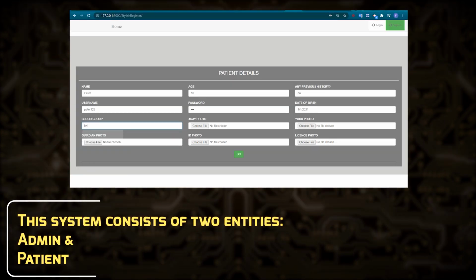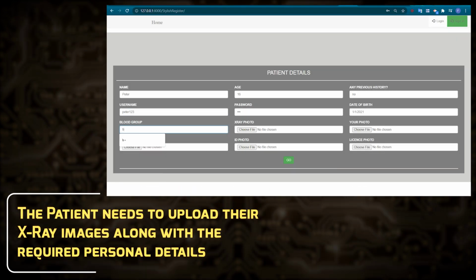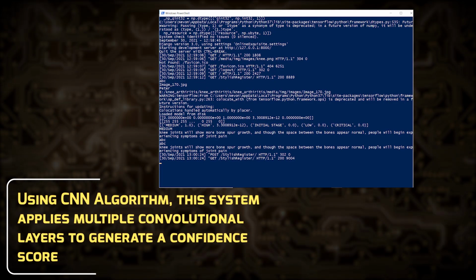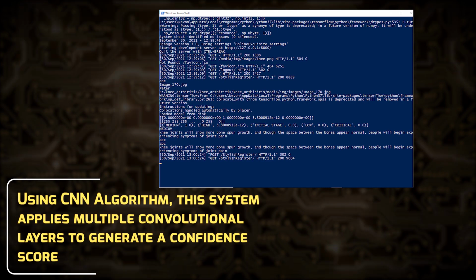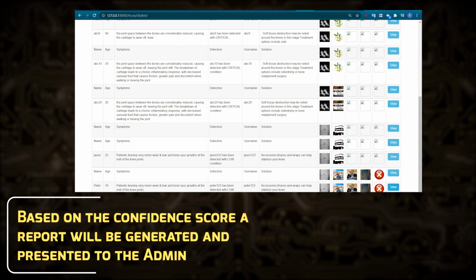This system consists of two entities, admin and patient. The patient needs to upload their X-ray images along with the required personal details. Using a CNN algorithm, this system applies multiple convolution layers to generate a confidence score. Based on the confidence score, a report will be generated and presented to the admin.